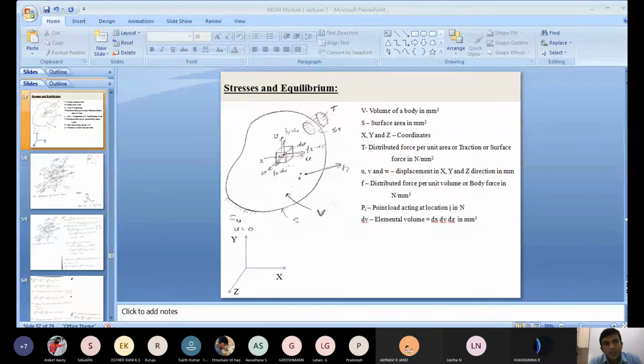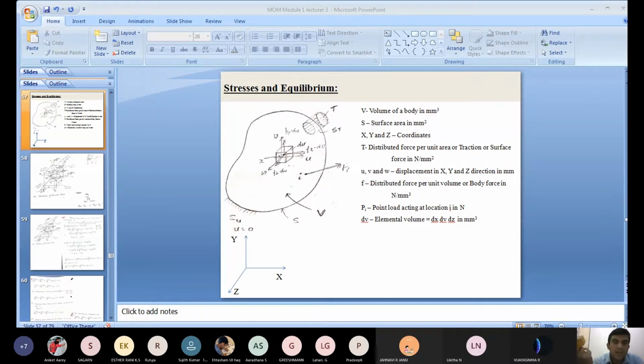Now the topic is stresses and equilibrium. Consider any mechanical component or aerospace structural component. All are three-dimensional in nature. Three-dimensional nature means that to represent a component, three coordinates are required. Using the right-hand rule, the thumb shows the x-axis, the forefinger shows the y-axis, and the middle finger shows the z-axis.